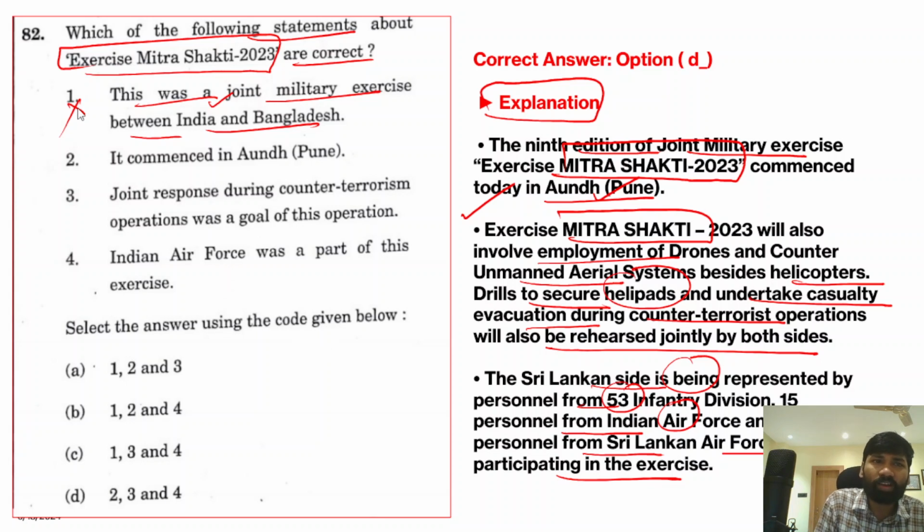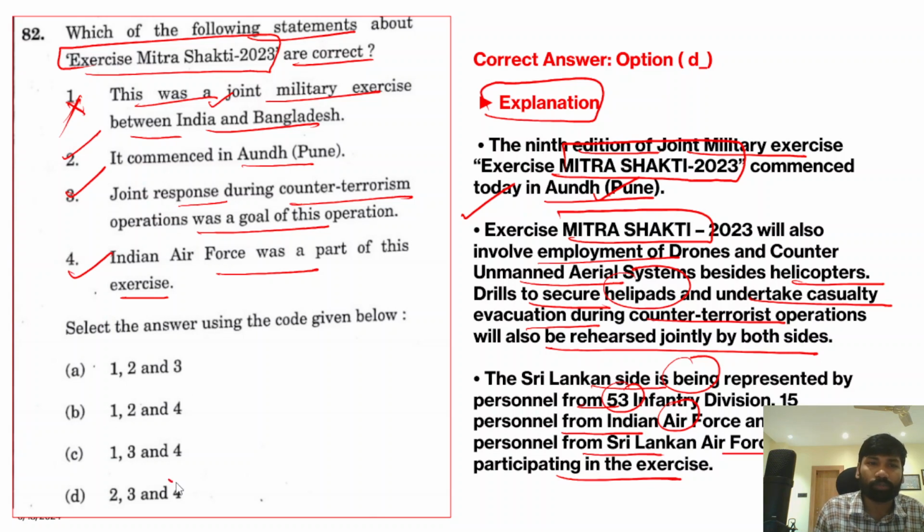Now, the first statement is incorrect because it was not between India and Bangladesh, rather it is between India and Sri Lanka. The second statement says that it commenced in Pune. Yes, this is a correct statement. And joint response during counter-terrorism operations was a goal of this exercise. Yes, of course, this was also one of the goals. And the Indian Air Force was part of this exercise. Yes, the Indian Air Force was also part of this exercise. So except the first statement, 2, 3, 4 are the correct statements for this question. Option D is the correct answer.